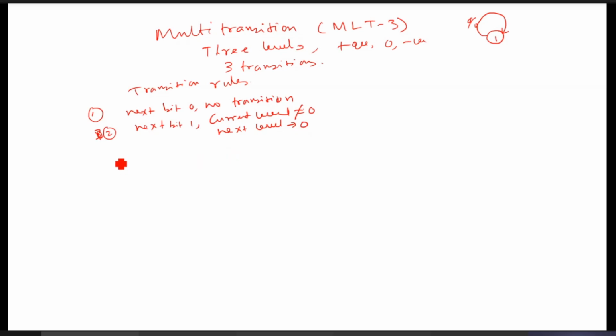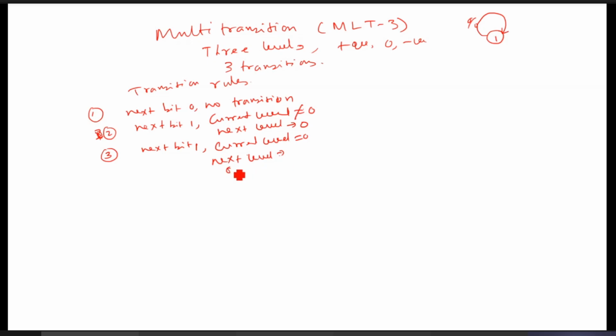And the third transition rule is this: the next bit is 1 and the current level is 0. Just opposite to this. This time the next level will be opposite of the last non-zero value.